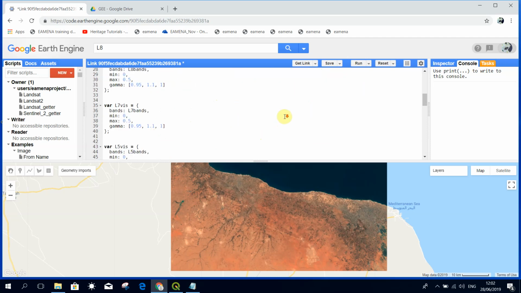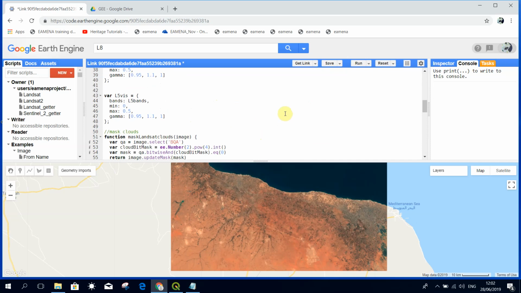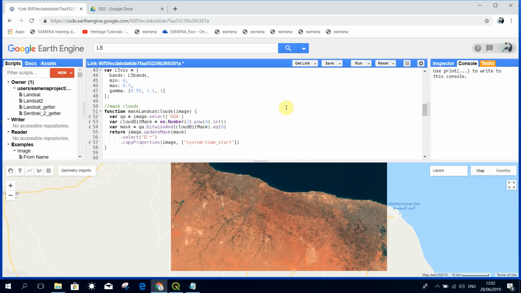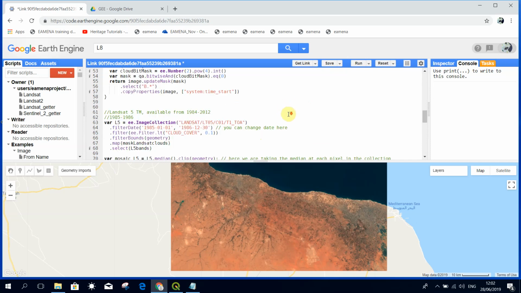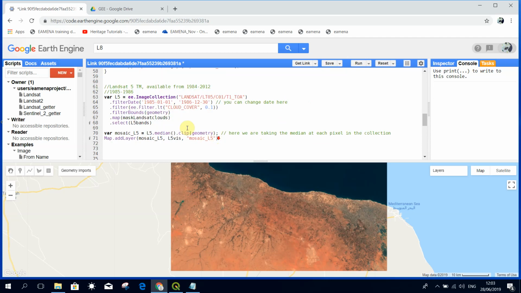There are some things you don't need to change. You don't need to worry about things like cloud masking, for example. We can talk about that in a future video. And you can see the dates of availability. I've put in a date range for you here. This means it will pick a certain number of pixels from that date period and join them together so that you get a nice seamless looking image.